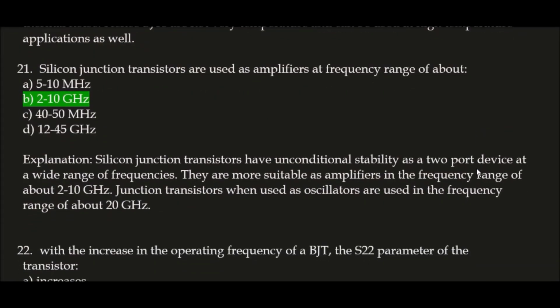Next question. Silicon junction transistors are used as amplifiers at frequency range of about? Correct answer is option B, 2 to 10 gigahertz, because silicon junction transistors have unconditional stability as a two-port device at a wide range of frequencies. They are more suitable as amplifiers in the frequency range of about 2 to 10 gigahertz. Junction transistors, when used as oscillators, are used in the frequency range of about 20 gigahertz. So in this way, correct answer is option B, 2 to 10 gigahertz.